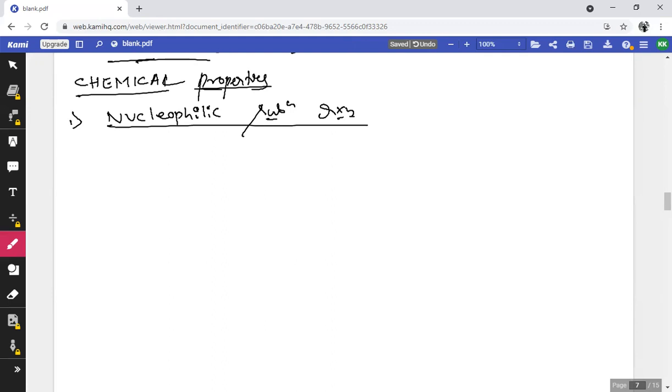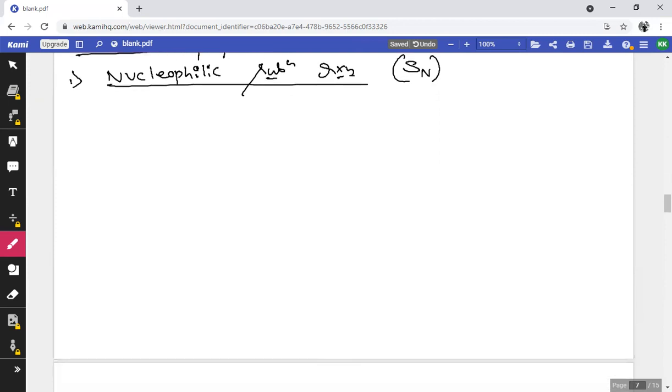So nucleophilic substitution reaction is simply represented as SN. Now here I'll explain nucleophilic substitution reaction with the help of a flow chart, like RX, that